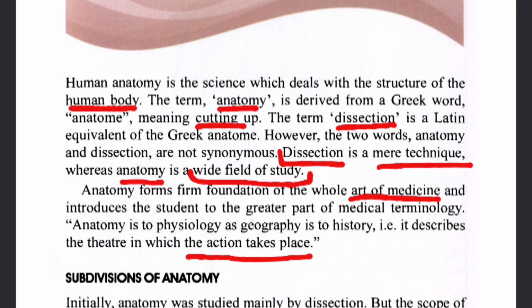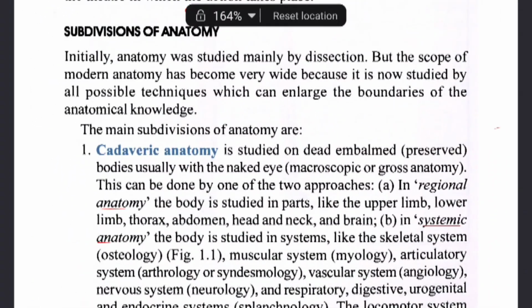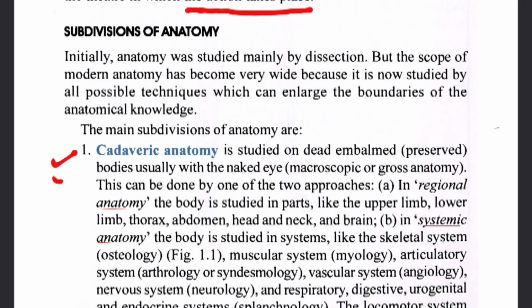Now if we talk about the subdivisions of anatomy, there are different types that we study. First is cadaveric anatomy, in which we study a dead embalmed body, usually with the naked eye. It is a macroscopic technique, basically gross anatomy, in which we can study the body parts in different ways. In regional anatomy, the body is studied in parts, like the volumes: upper limb, lower limb, thorax, abdomen.